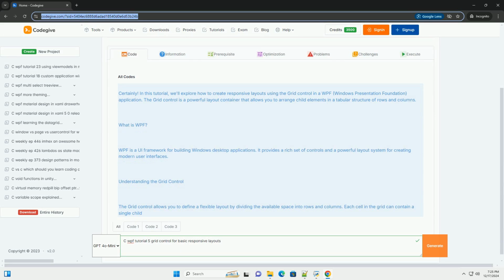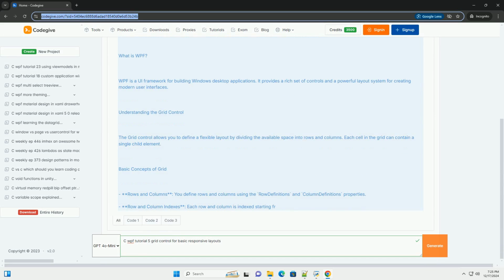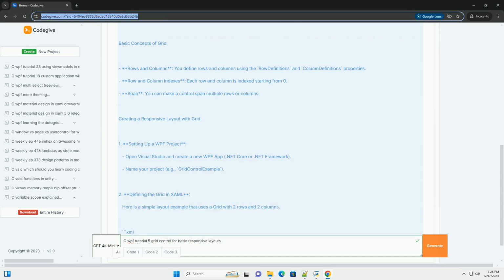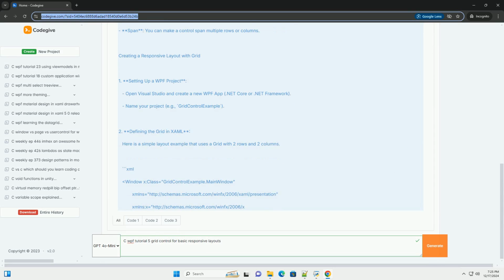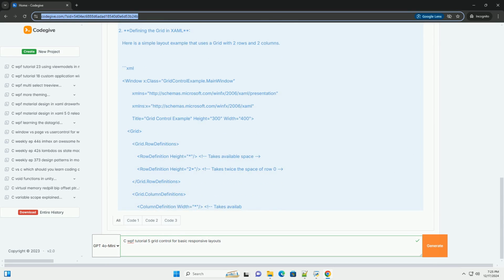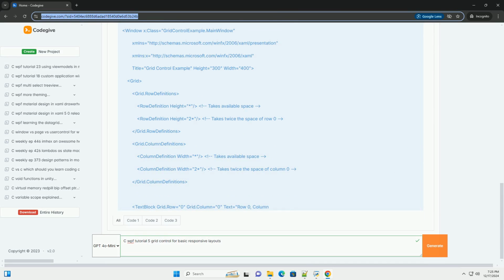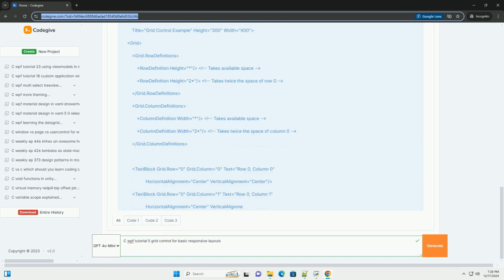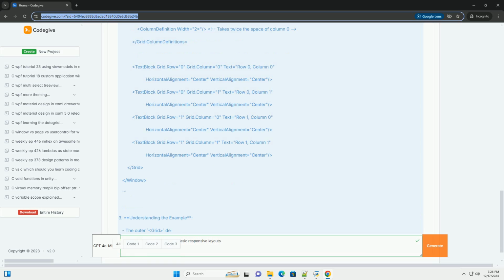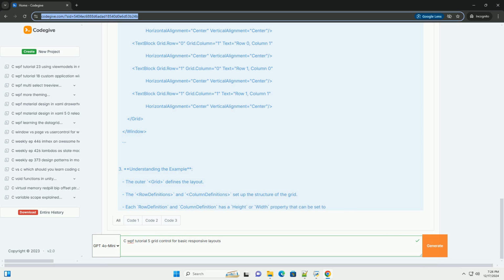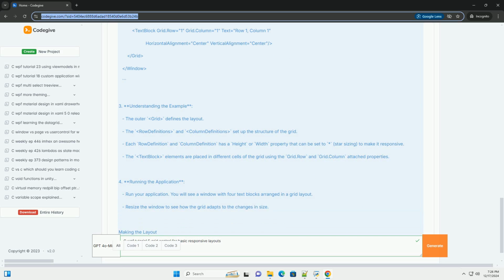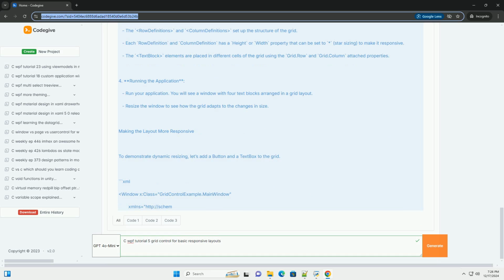Certainly. In this tutorial, we'll explore how to create responsive layouts using the grid control in a WPF, Windows Presentation Foundation, application. The grid control is a powerful layout container that allows you to arrange child elements in a tabular structure of rows and columns. What is WPF? WPF is a UI framework for building Windows desktop applications. It provides a rich set of controls and a powerful layout system for creating modern user interfaces.